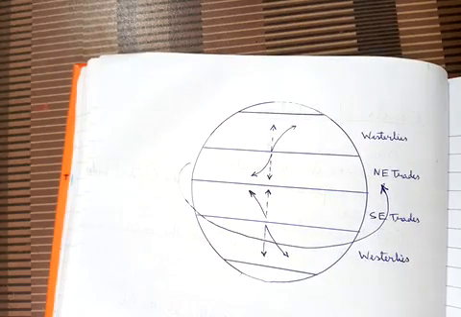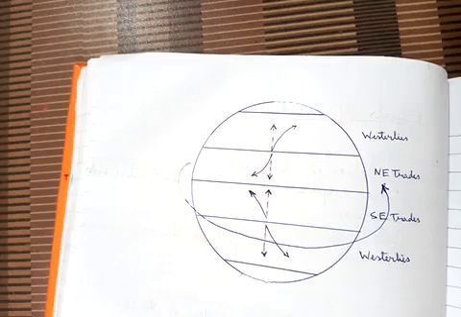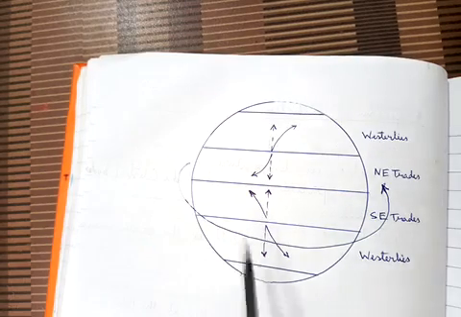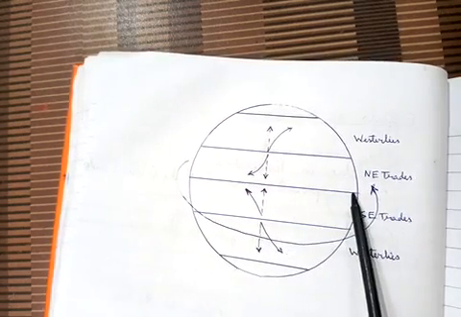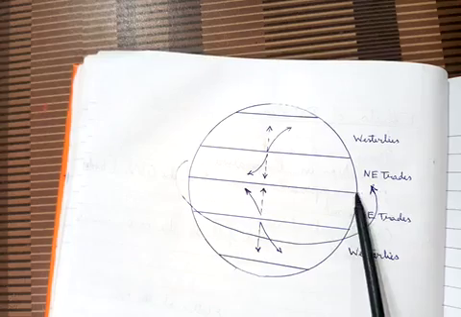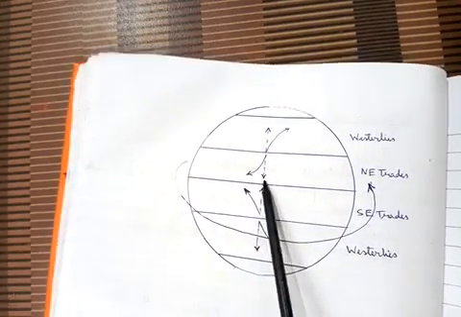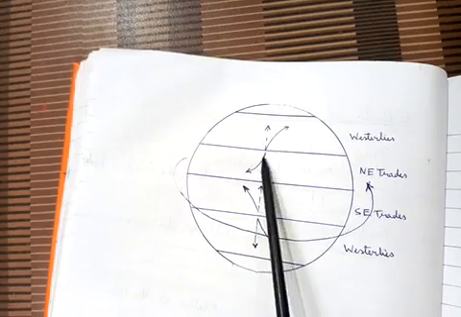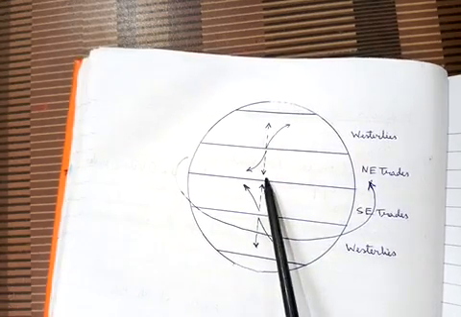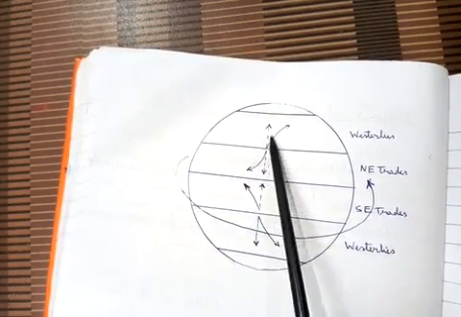Now about the Coriolis effect, let me explain some more things. The Coriolis effect on the equator is nil. There is no effect of Coriolis force on the equator. But as you move from the equator towards the pole, this Coriolis effect keeps on increasing.